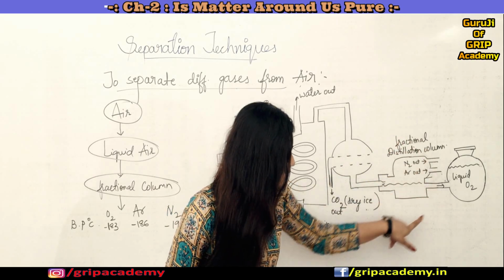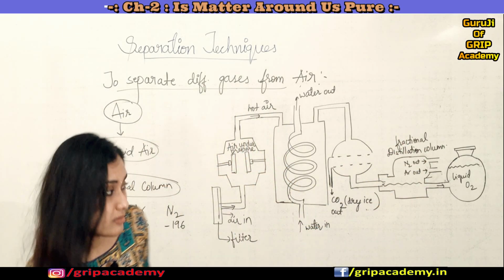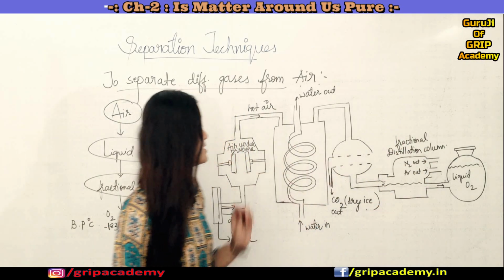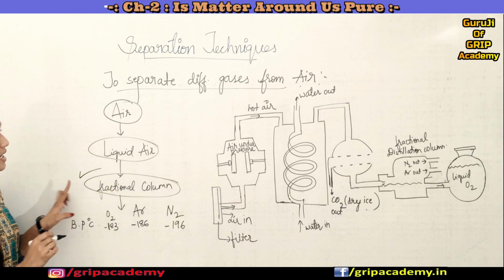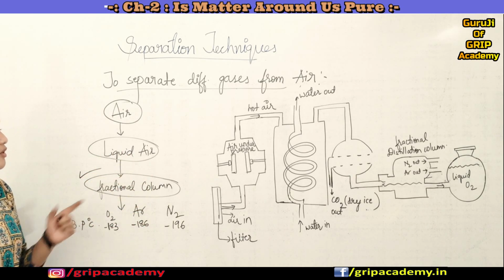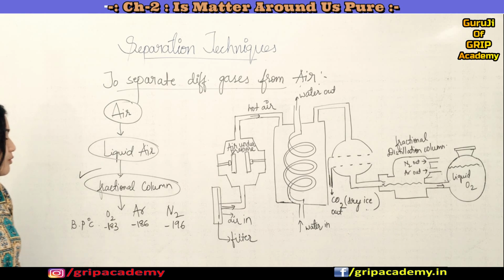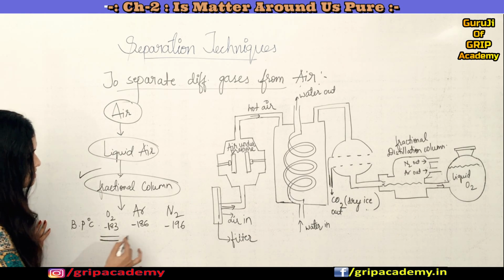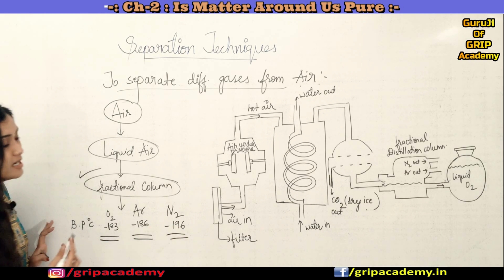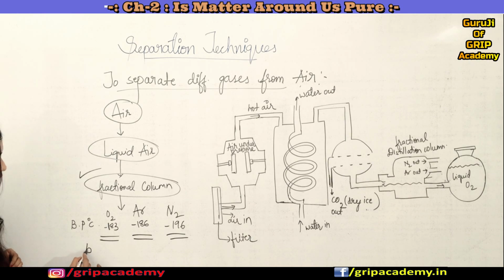So this is very important for us, right? See, I have already written that in the fractionating column or fractional distillation column, the gases get separated based on their boiling points. This we already discussed.